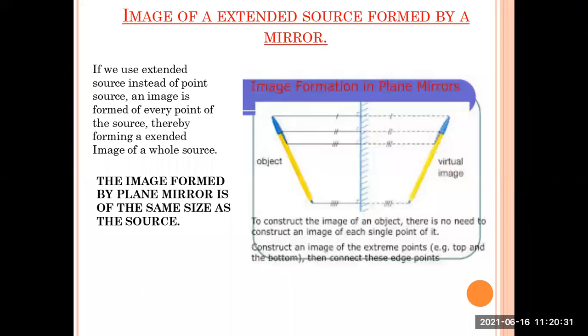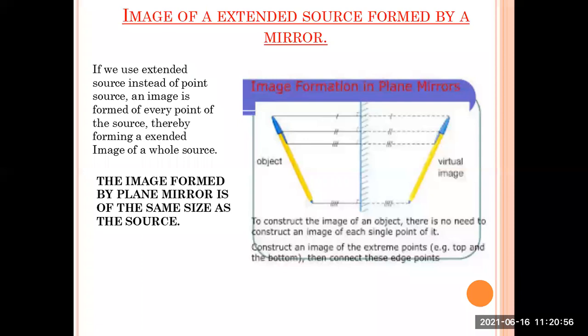Now, this is the image of an extended source formed by a mirror. The extended source is the pen over here, and we have taken a few points on that pen, three on the top and one from the tip. Again, you can see the object and the virtual image.